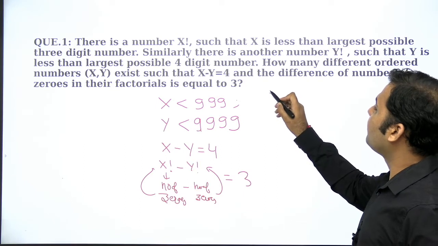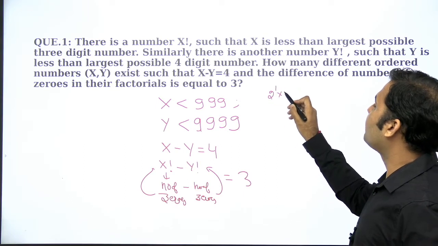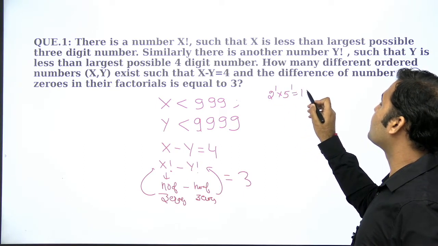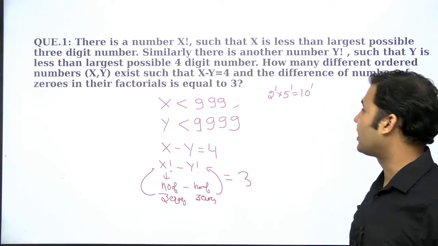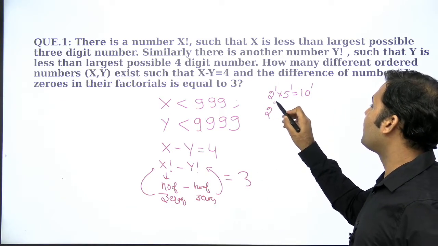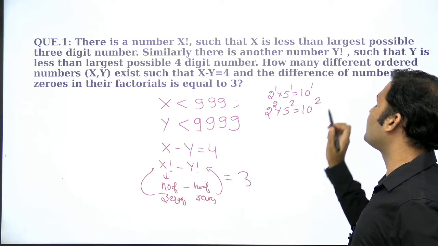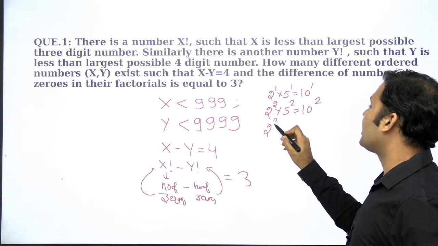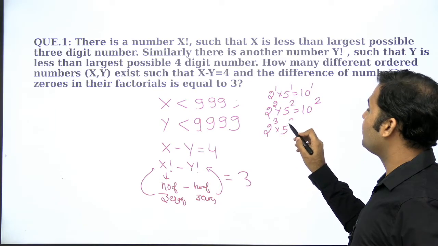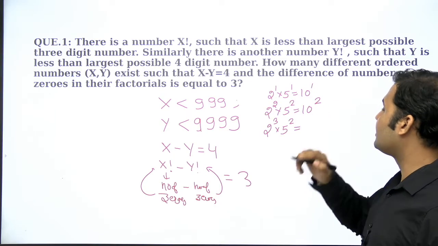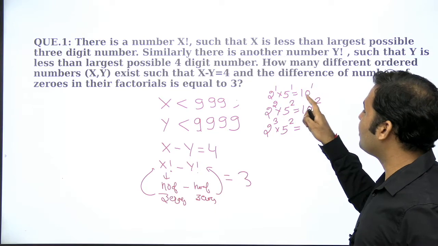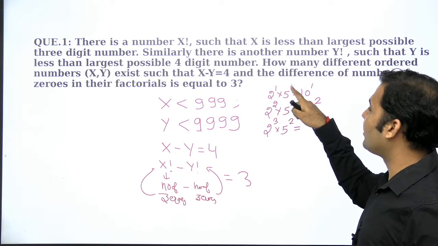See that, guys, if I multiply 2 power 1 with 5 power 1, the number of zeros that you will be able to make will be 1. Okay, if I multiply 2 power 2 with 5 power 2, the number of zeros that you will be able to make will be 10 power 2. If I multiply 2 power 3 with 5 power 2, you see that to make one trailing zero, you need a combination of one 2 and one 5.